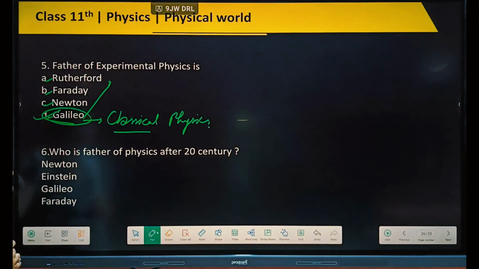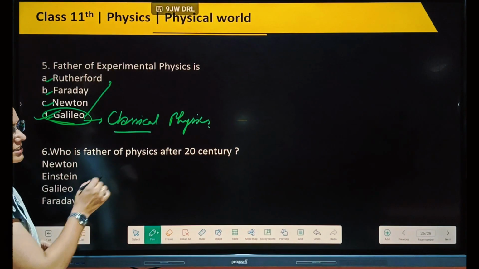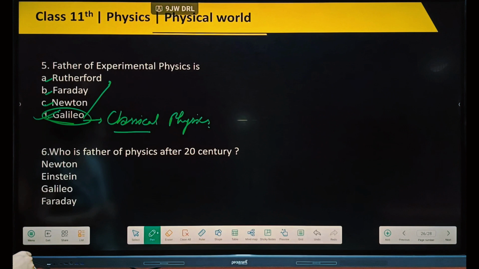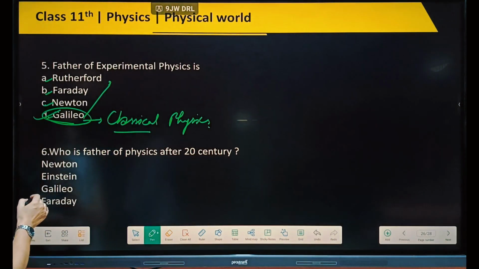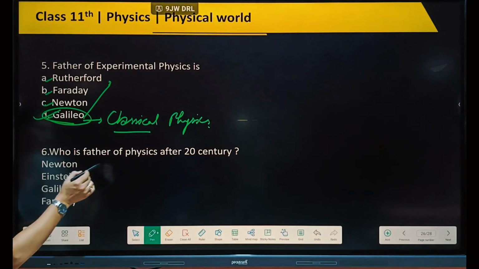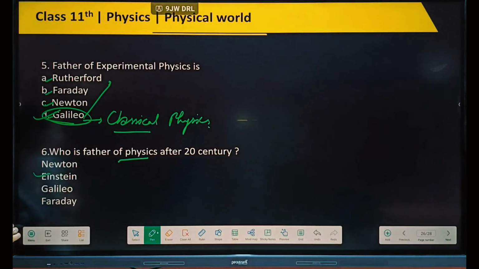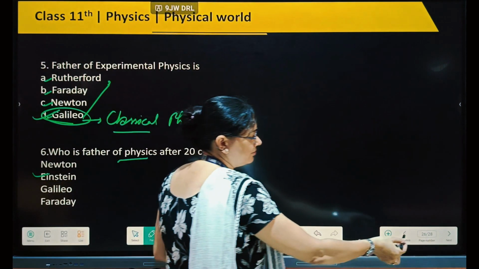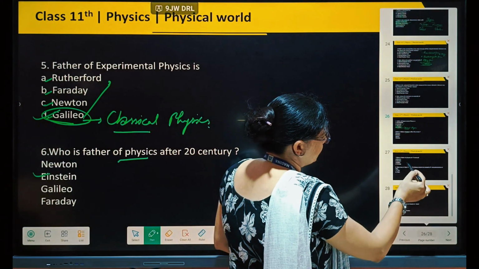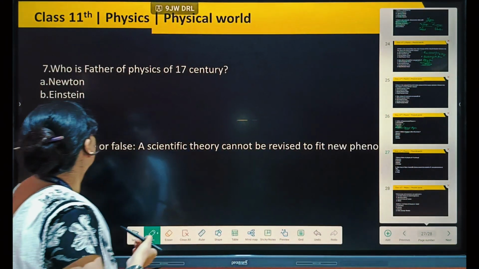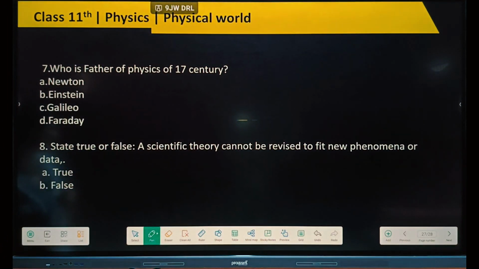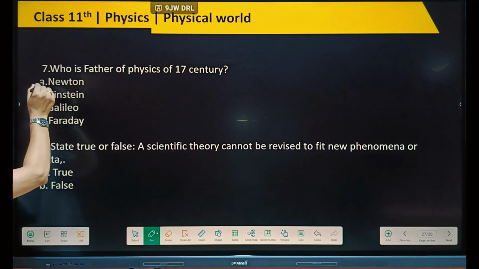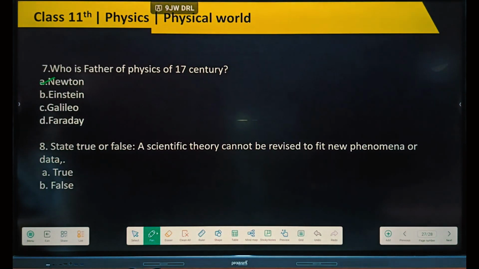Now next question: who is the father of physics after the 20th century? The 20th century means we are talking about modern physics. So the right option will be Einstein. Our next question: who is the father of the physics of the 17th century? The 17th century is classical physics, so here Newton will be the father of physics.